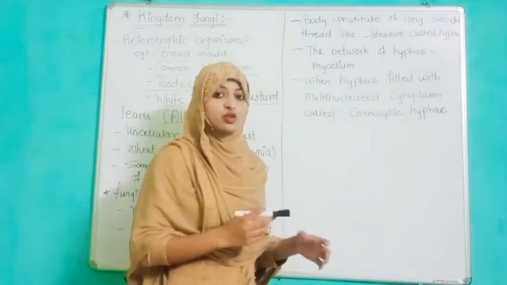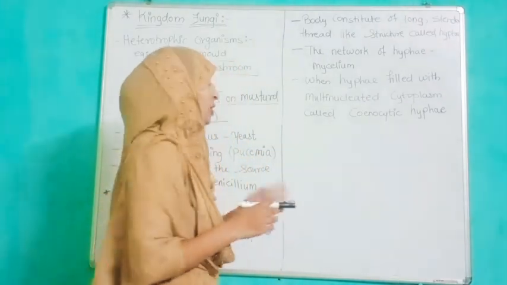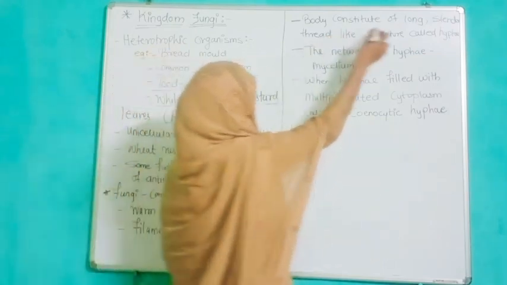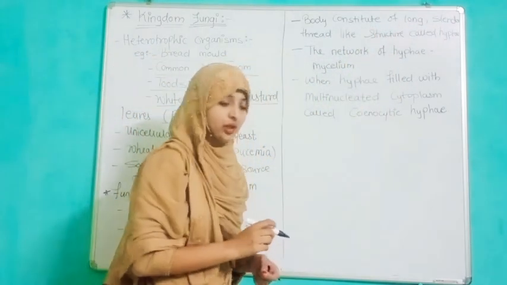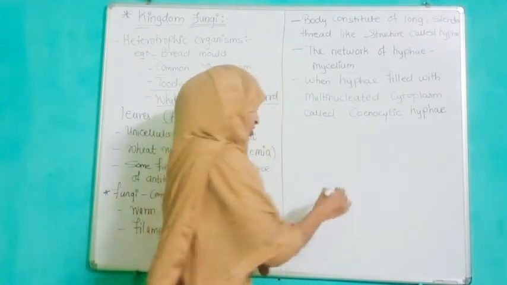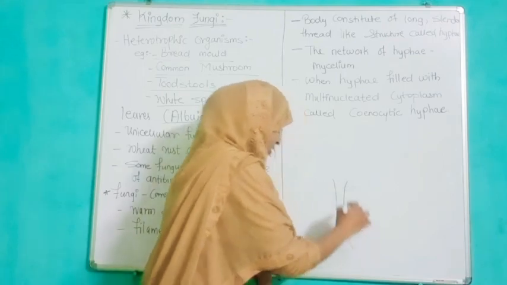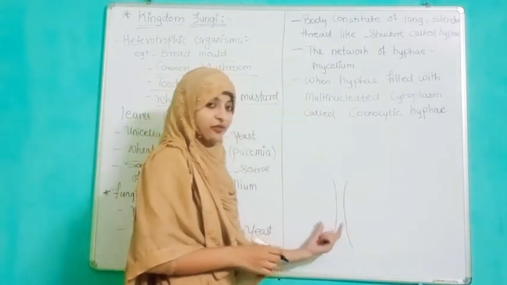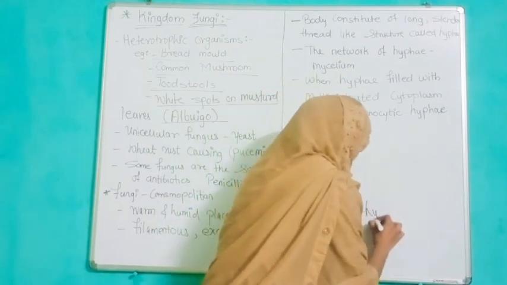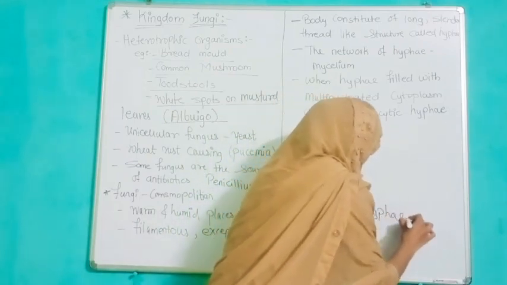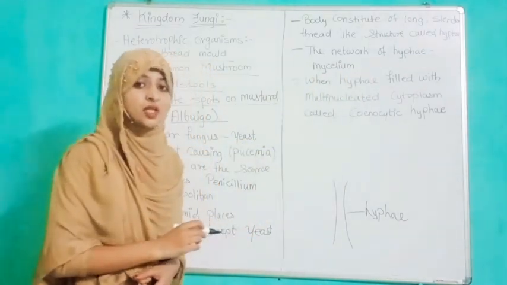Now here we are going to see the structure of fungus. The body consists of long cylindrical thread-like structures called hyphae. Means if you see the structure, the long cylindrical filamentous thread-like structure is known as hyphae. The network of hyphae is known as mycelium.